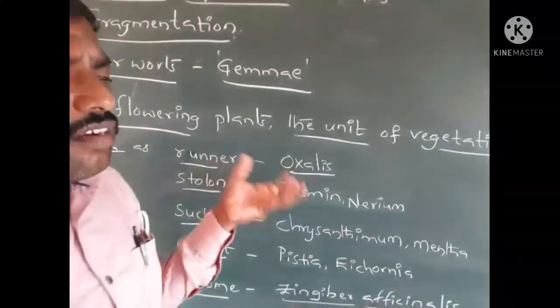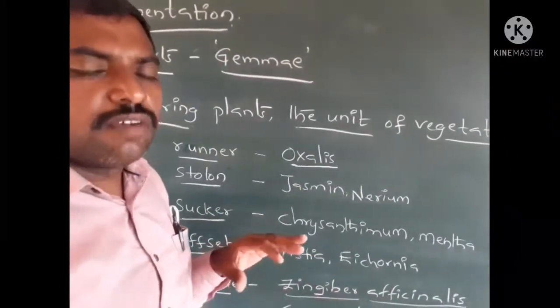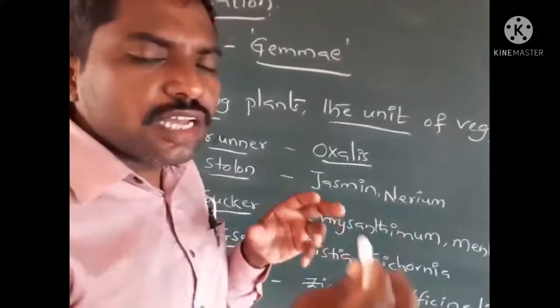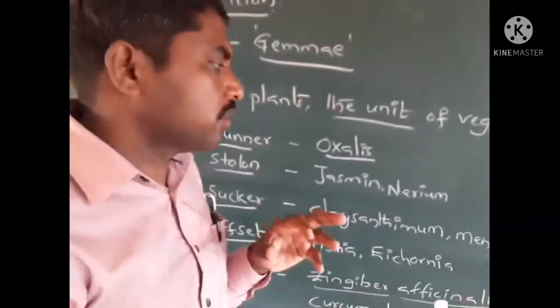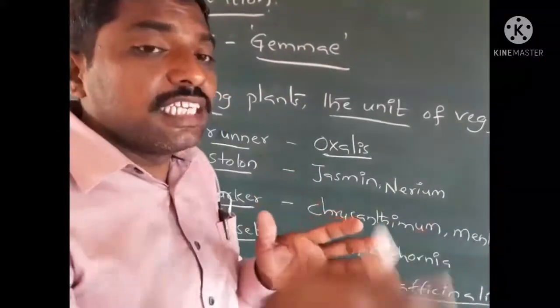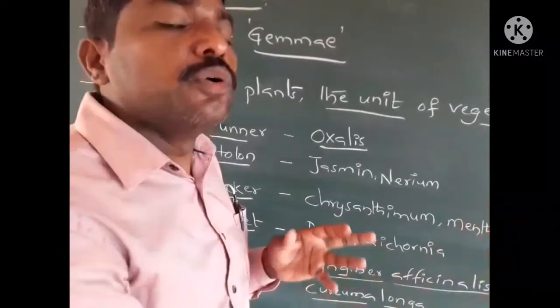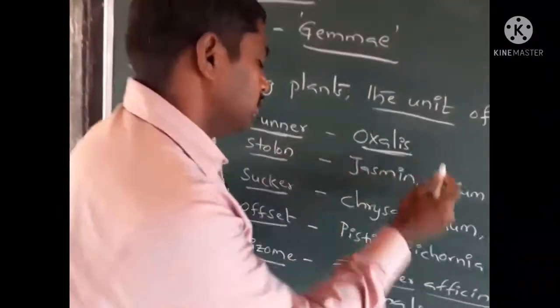See here, it is the oxalis, a plant which grows horizontally on the surface of the soil, and it produces roots at each node. That's why they increase. When it is detached from the parent plant, it grows as a new individual. That is the runner. Example, oxalis.